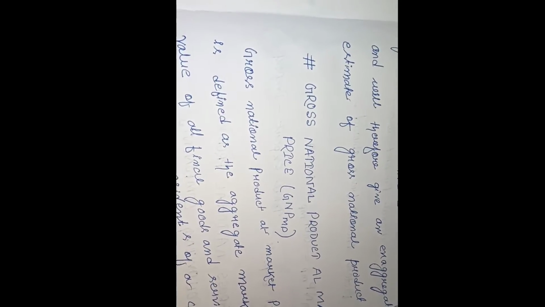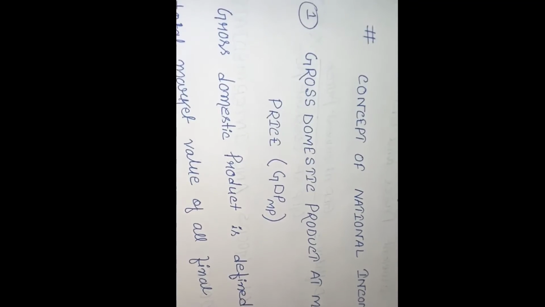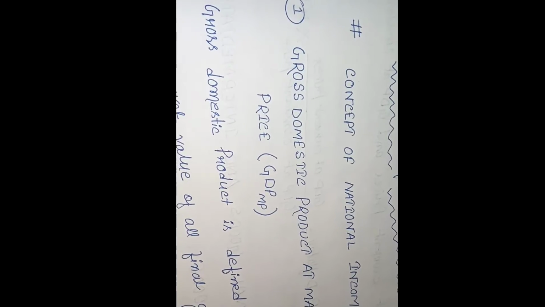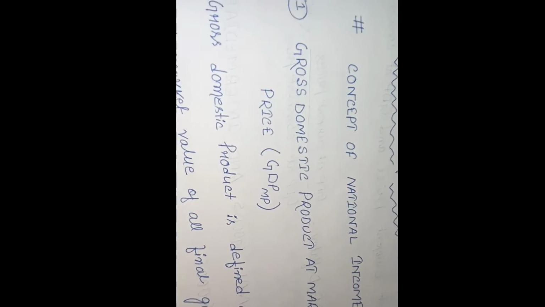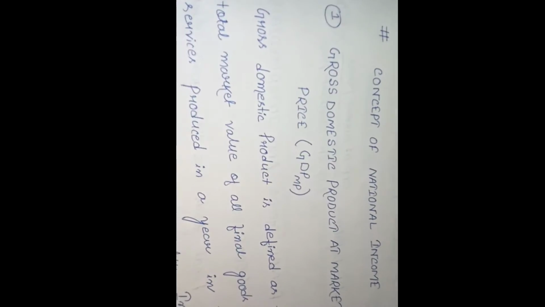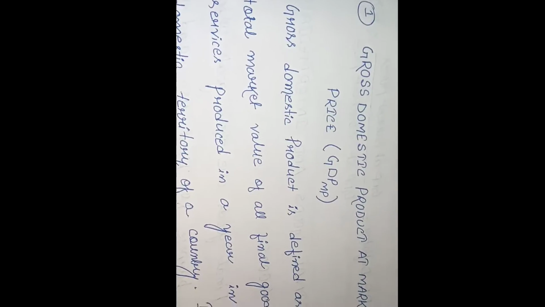Let's start. What do you mean by the term national income? National income, in simple words, we can say is the sum of values of all final goods and services produced. Okay. And then the second part arises: gross domestic product at market price, GDPMP.